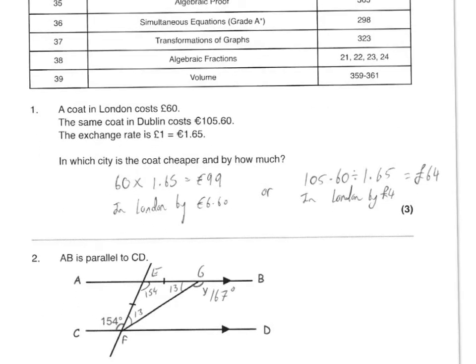So here we go. This question here, you should have got either, in which city is the gold cheaper and by how much? In London it's cheaper by 6.60 euros, or if you did it in pounds, it would have been £4. It didn't say state what currency you got to give your answer in, so you can give one or the other. It's entirely up to you.